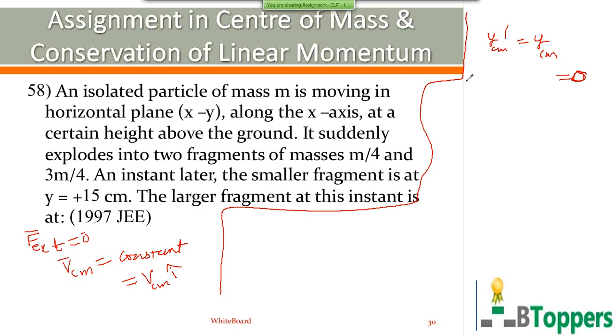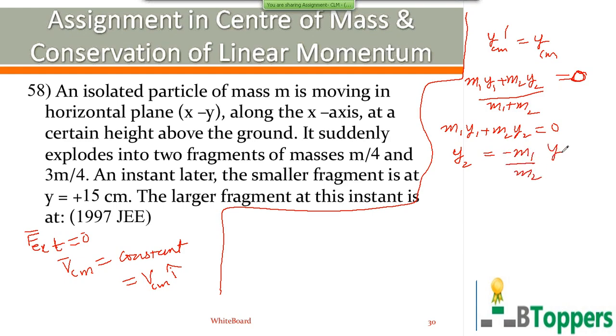So the y coordinate of center of mass in the second case equals m1 y1 plus m2 y2 by m1 plus m2. So from this you get m1 y1 plus m2 y2 equal to 0. You simplify this yourself, you get y2 equal to minus m1 by m2 into y1.